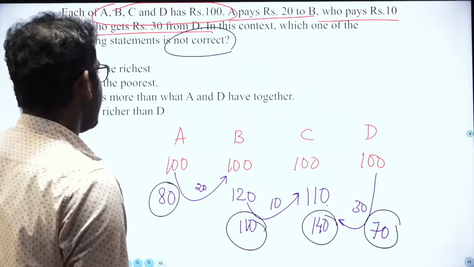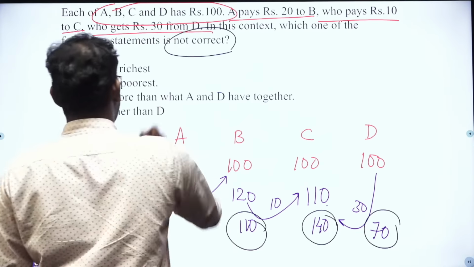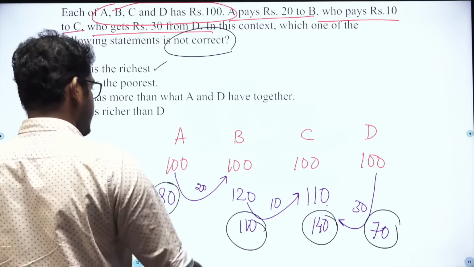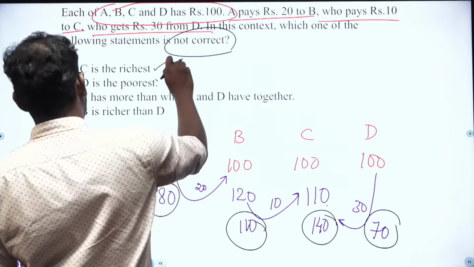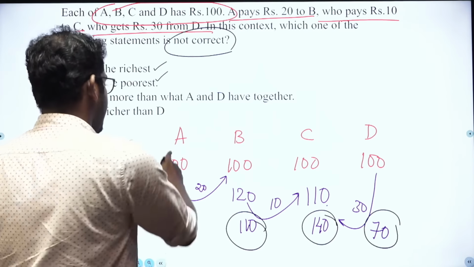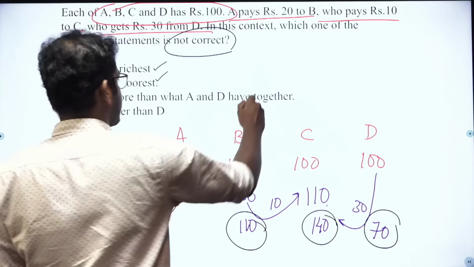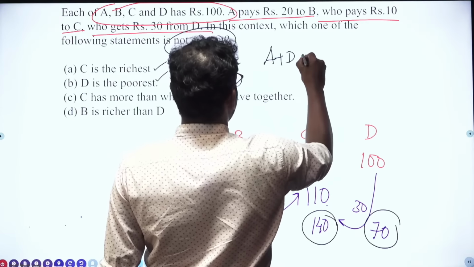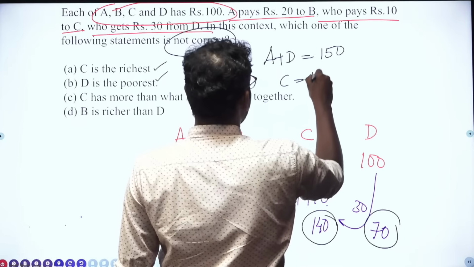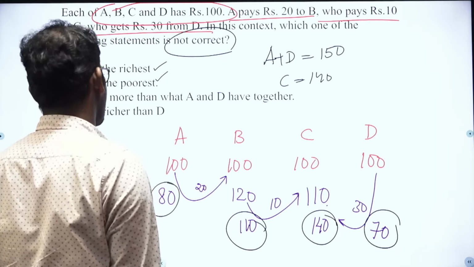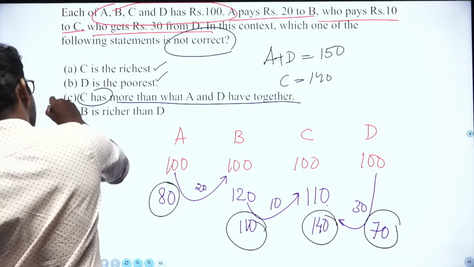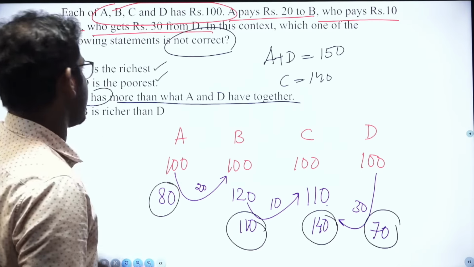Then which one of the following statements is not correct? First one, C is the richest. Yes, C has 140 and he or she is the richest. D is the poorest. Is it correct? Yes, A has 80, D has 70, D is the poorest. C has more than what A and D have together. A plus D is 80 plus 70, that is 150. C has actually 140 only. So 140 is not greater than 150, which means C doesn't have more than what A and D have together. So this is the correct answer because it is the incorrect one.